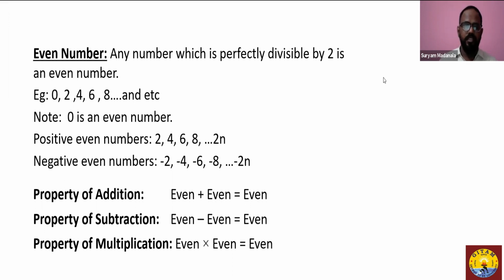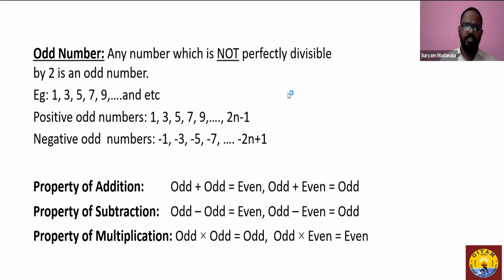Let's see about the odd. It's a little different from the even number. Any number which is not perfectly divisible by 2 is an odd number. Now, odd number is again a classification of an integer value. That does mean that for a number to be an odd number, it has to be an integer first. Now, how do you identify a number to be an odd number? If it is not divisible by 2, then it is considered to be an odd number. I mean to say, when you divide any number by 2, it leaves remainder 1. So a few examples like 1, 3, 5, 7, 9, and so on are all considered to be odd numbers. We have positive odd numbers, and we have negative odd numbers.